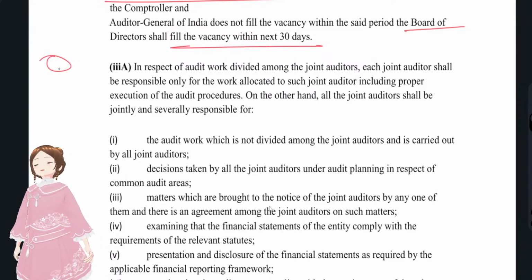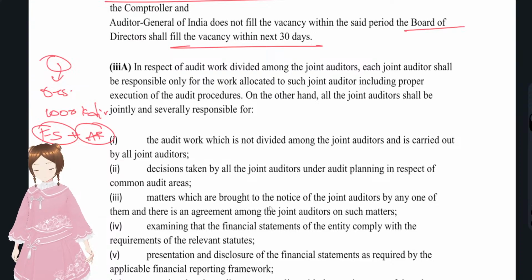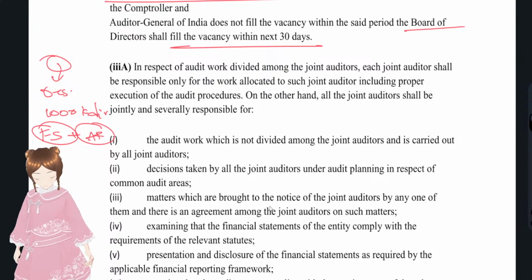But in joint audit, all auditors were jointly and severally responsible for a few things. What are those things? First thing, work that is undivided, right? And you see, only one financial statements, only one audit report, right? So the audit report, jointly and severally responsible, and all the things that were there in financial statements, those were also jointly and severally responsible. That's fine.